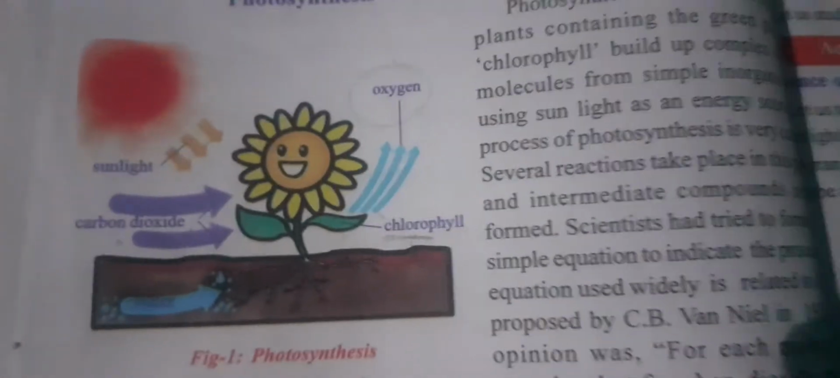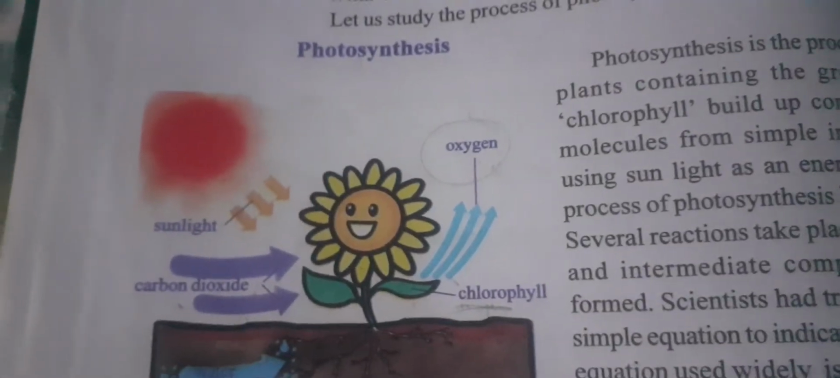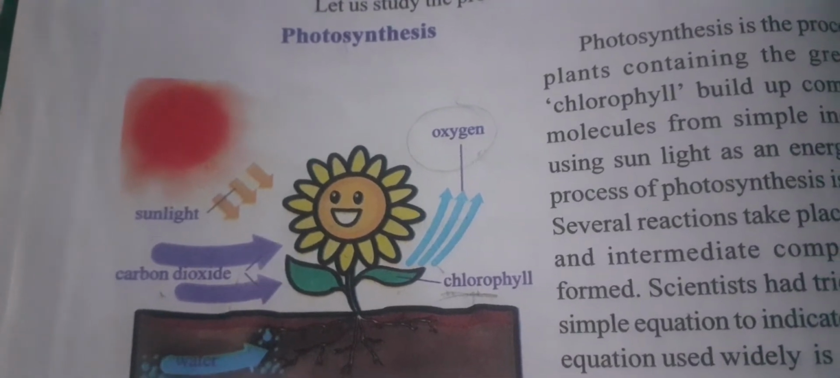Now we are starting photosynthesis. What is photosynthesis? Just see in that picture: a plant is there, the chlorophyll pigment is there, oxygen is there, along with sunlight, and carbon dioxide and water are also present. So what is photosynthesis? Photosynthesis is a complex process in our nature.